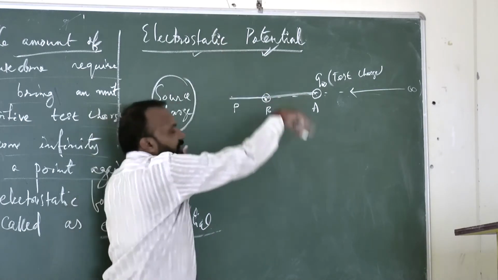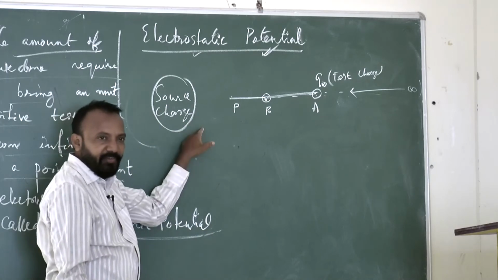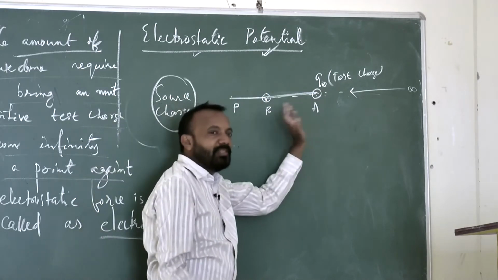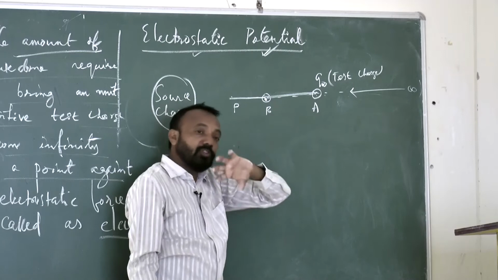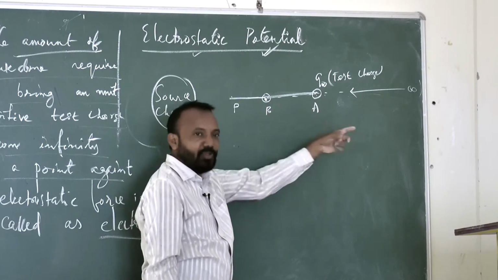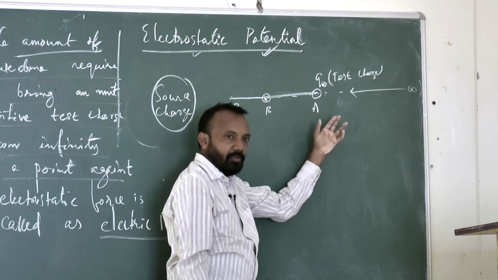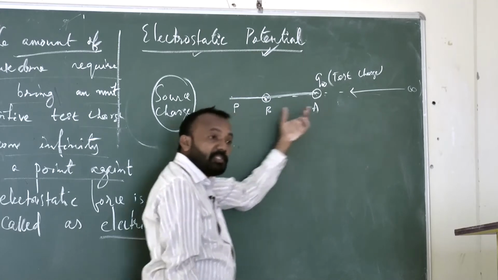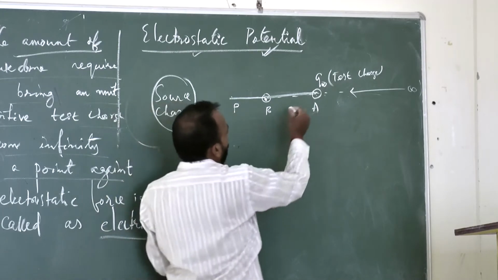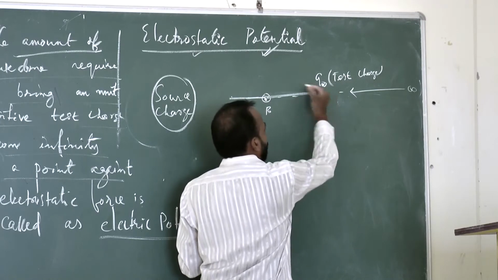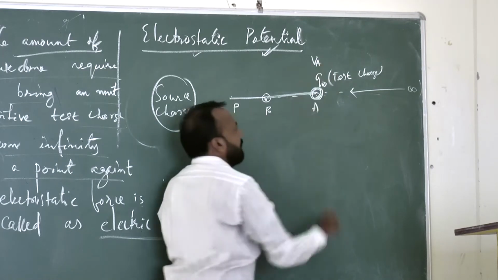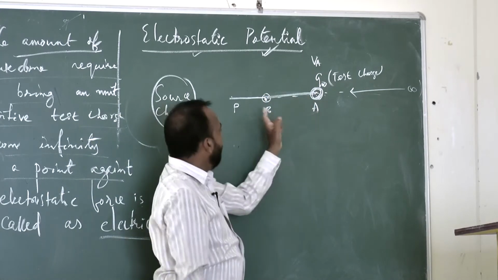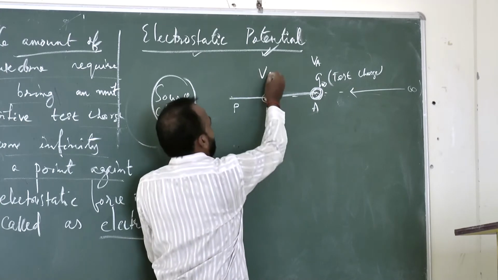So, the source charge has a great electric field. Whenever this test charge is brought within this field, the force of repulsion acts against my work done. What kind of work done? I am bringing this charge from infinity or an unknown distance towards this field. So, whenever I am bringing it this way, at this position the potential is what? VA. At the A position the potential is VA. Whenever the potential is measured at B, the potential is VB.